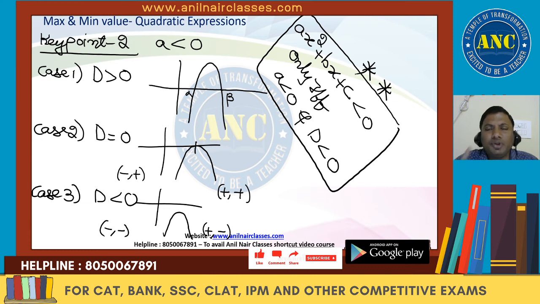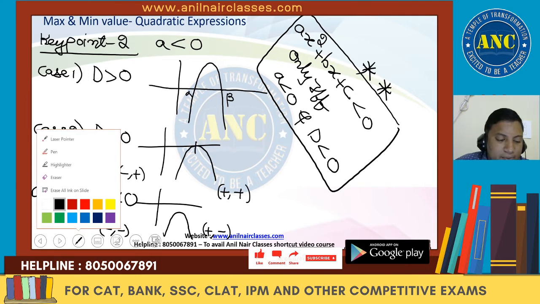There is no confusion. A quadratic expression will be greater than 0 only when a is greater than 0 and discriminant less than 0. Discriminant less than 0 is common, the graph will not touch the axis. The expression will be greater than 0 when a is greater than 0, and less than 0 when a is less than 0. I hope the idea is clear.